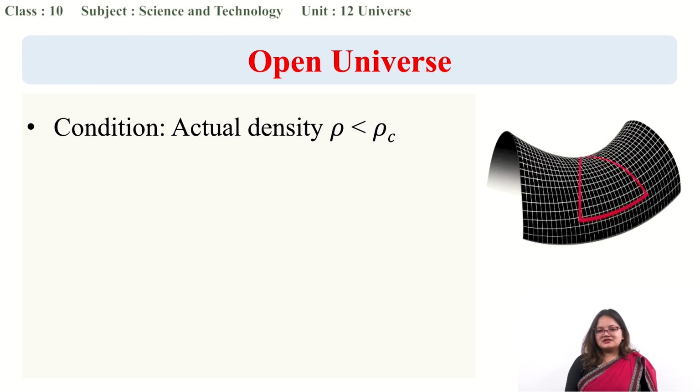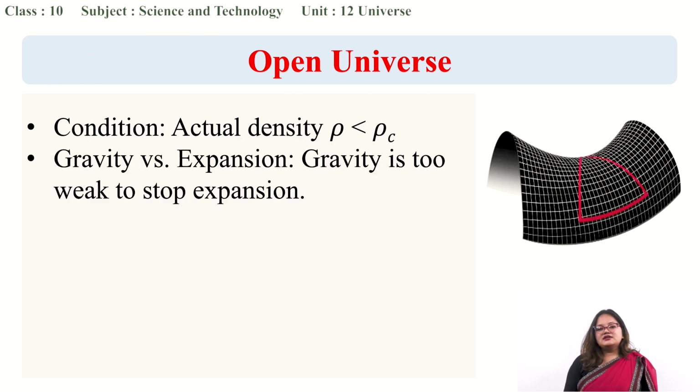What happens is gradually gravity becomes weak. The objects are moving away with certain velocity, but due to the gravity of matter, some force is still pulling those objects towards itself. But when the universe keeps on expanding, and the average density becomes very much less than the critical density, the effect of gravity will weaken.